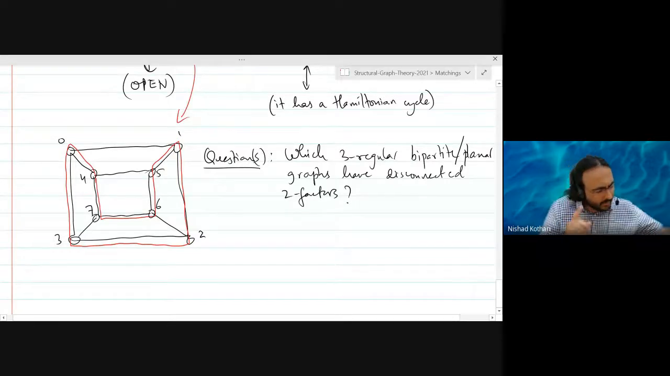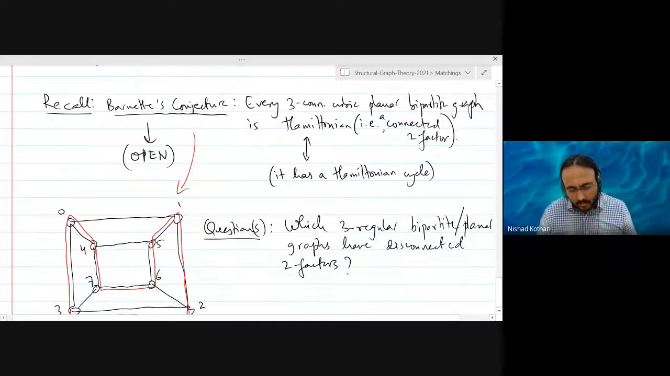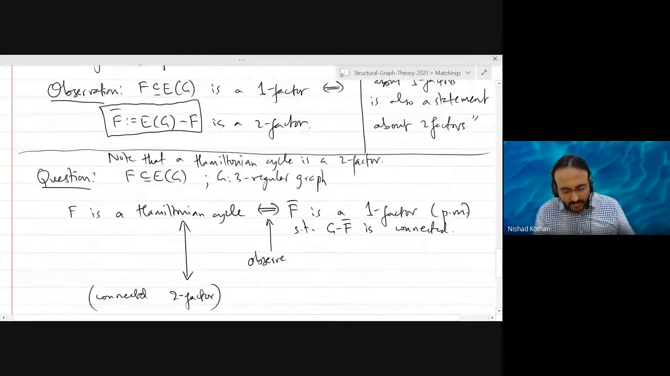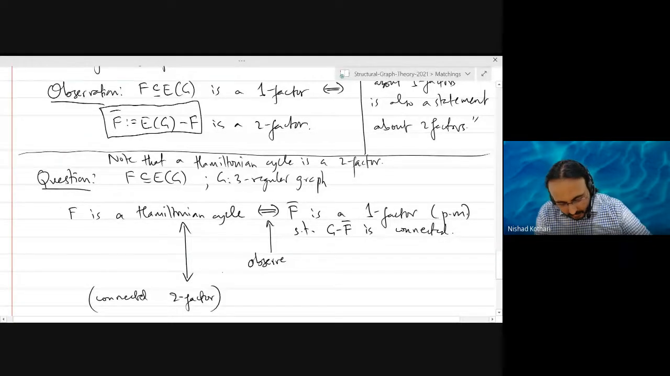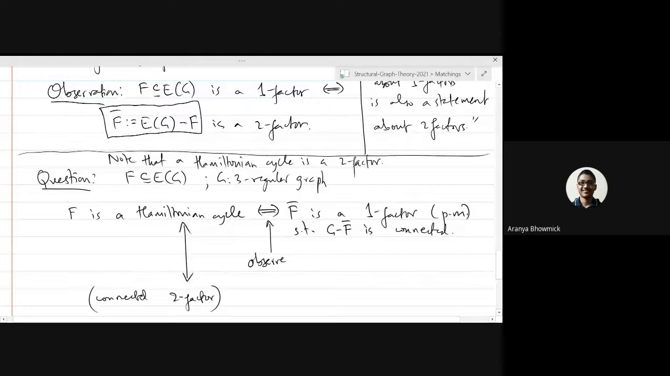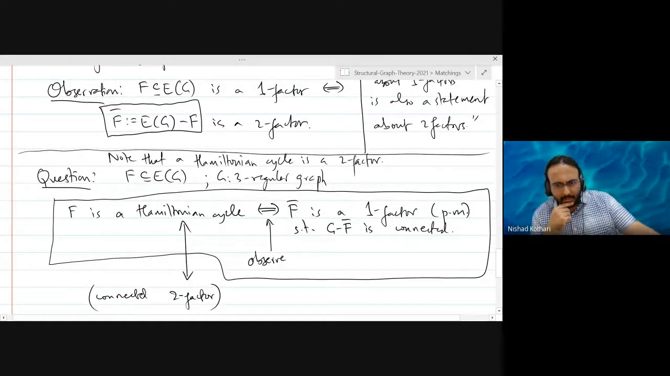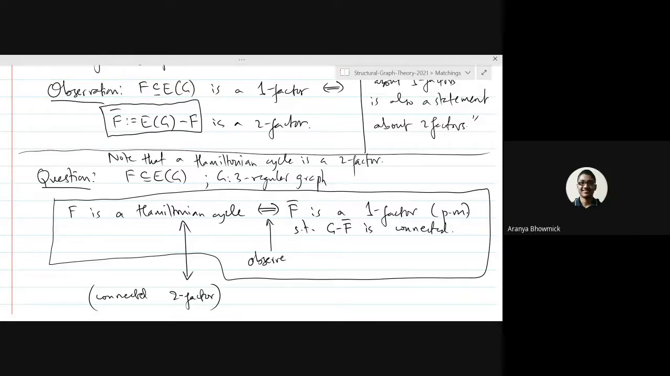Before we do that, I want to think about disconnected two factors in terms of one factors, just like we did here. What does it mean for a two factor to be disconnected? Are these results being investigated in the last 20 years? Yeah, and there are some open problems as well, which I want to tell you about. They are very recent problems.